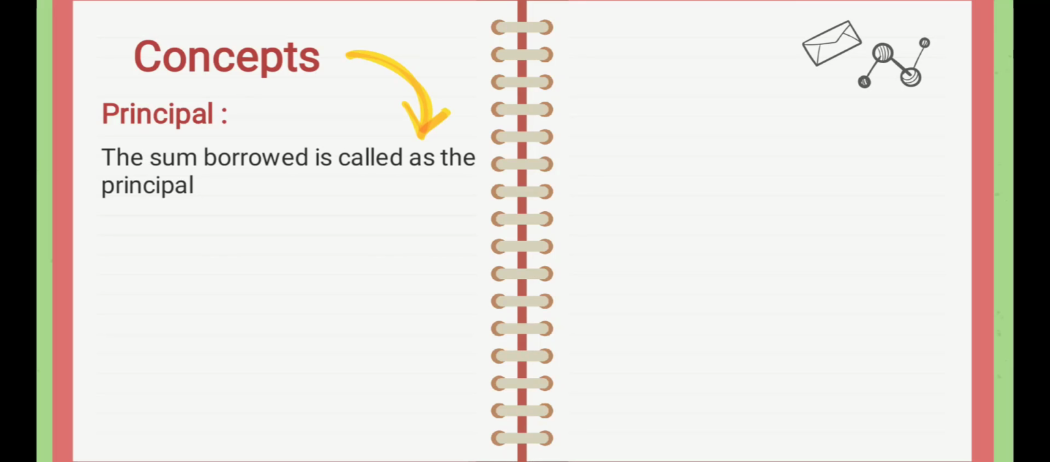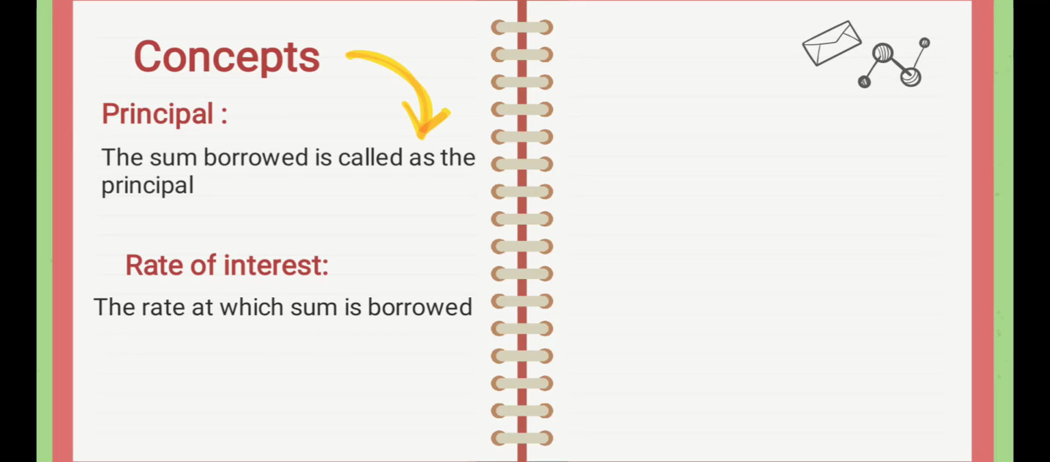Principal. What is principal? The sum borrowed is called the principal. When we take a loan from a bank, this amount is called the principal. When we deposit some money in the bank, it is also called the principal. Then rate of interest: the rate at which the sum is borrowed or deposited in the bank is called the rate of interest.